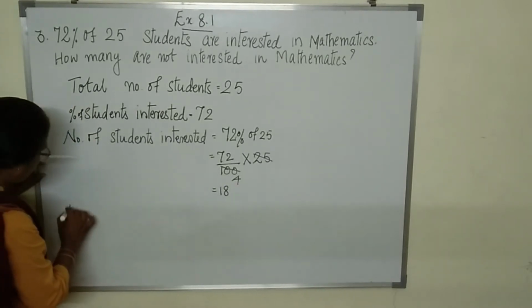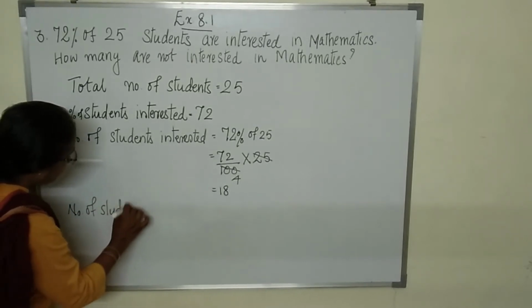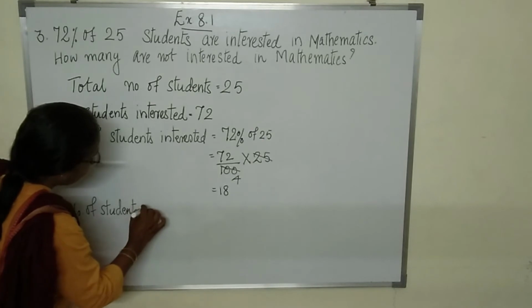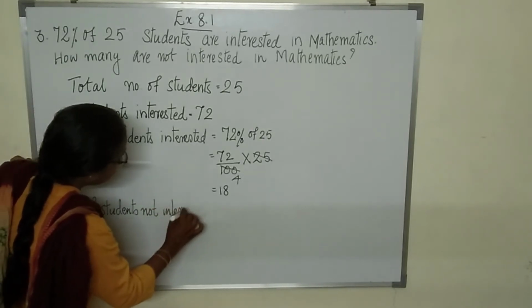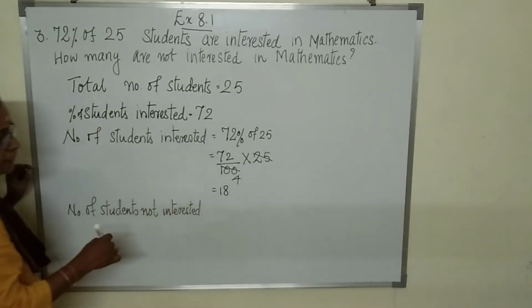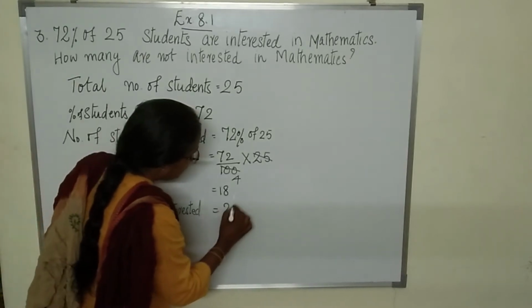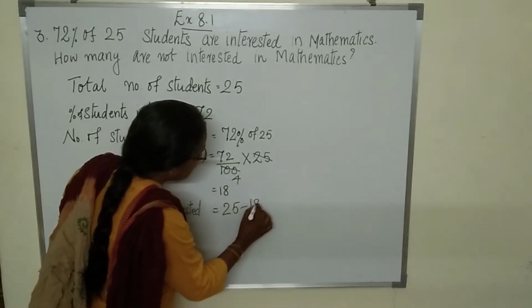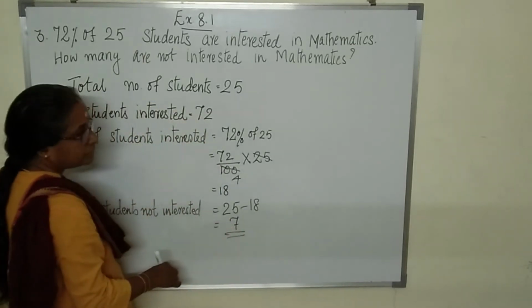Now, number of students not interested. Out of 25, if 18 students are interested, how many are not interested? 25 minus 18, that is equal to 7.